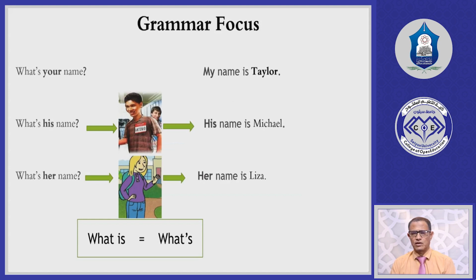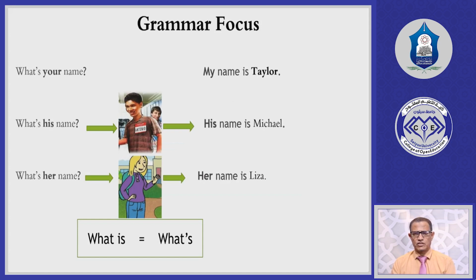For example, this is your pen, هذا قلمك. We cannot say only "this is your." That is an incomplete sentence, and we have to give a noun after these adjective pronouns.